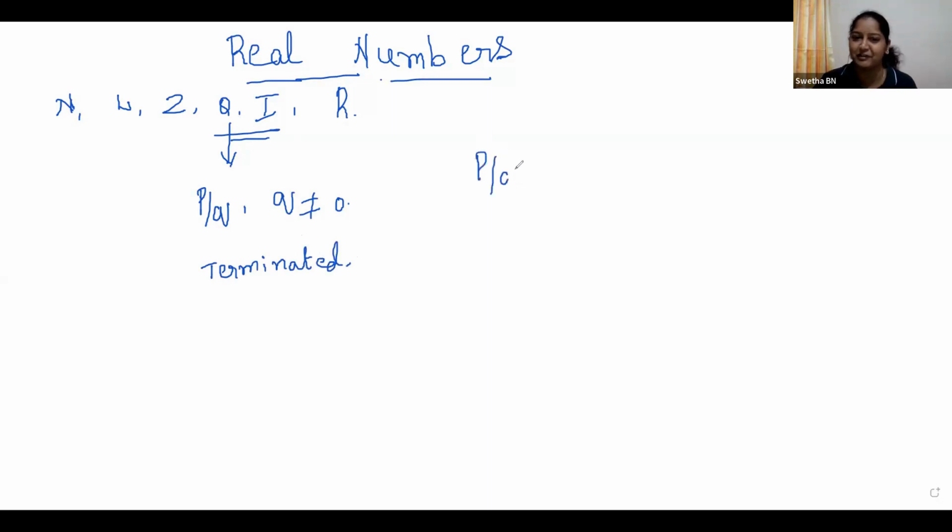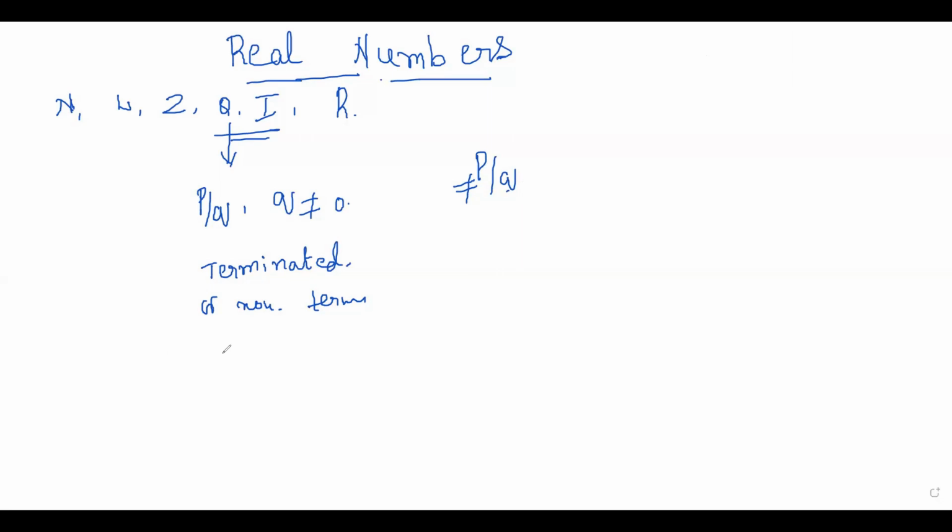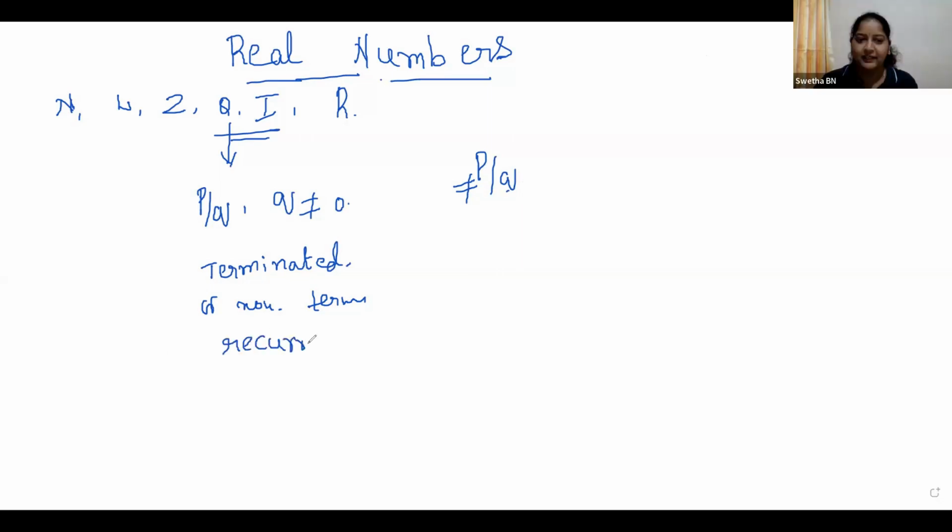We cannot express them in the form of p by q. Means terminating or non-terminating, right now. Terminating, but what is the condition here? Non-terminating, but recurring. Very good. So they are recurring, but irrational numbers are non-terminating and non-recurring.